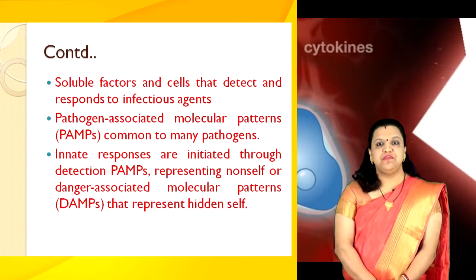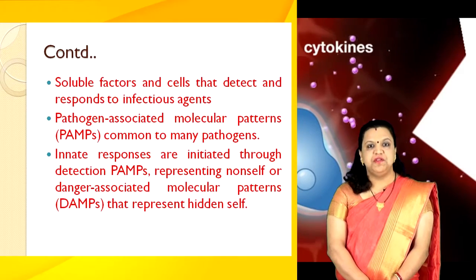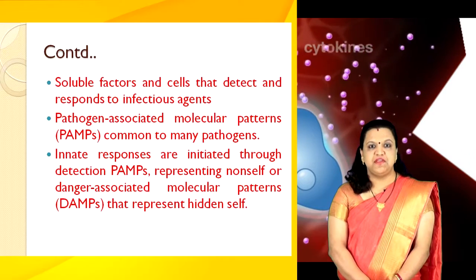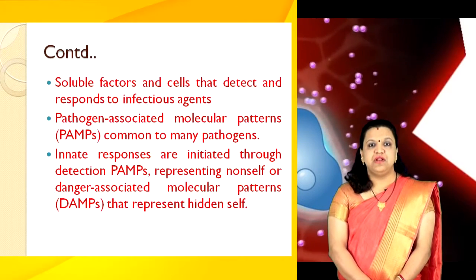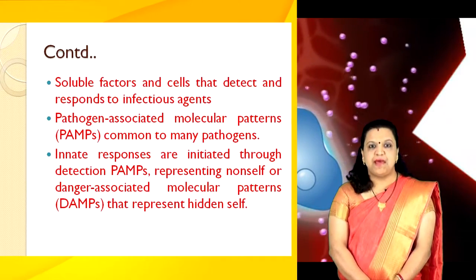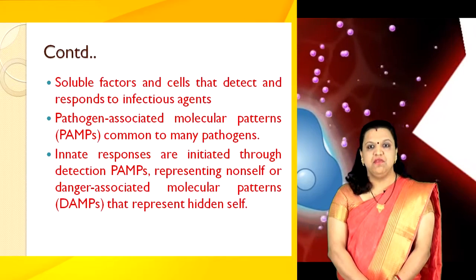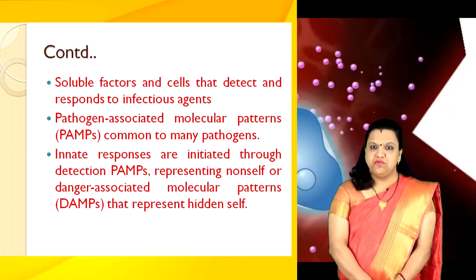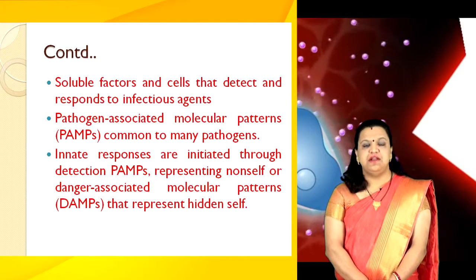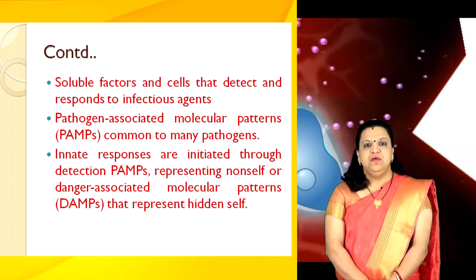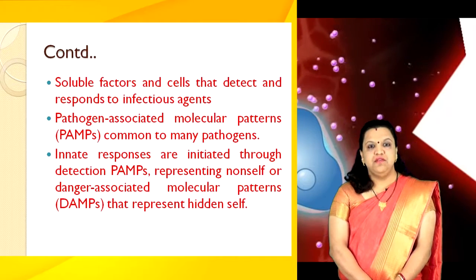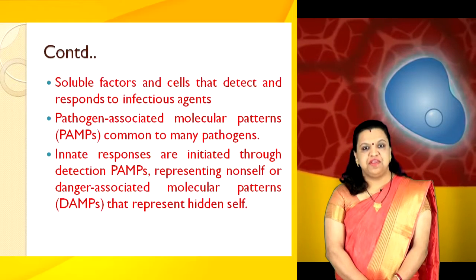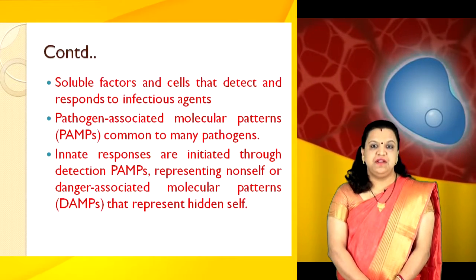The innate immune system also comprises soluble factors and cells that detect and respond to infectious agents through binding to relatively non-specific structures like pathogen-associated molecular patterns, also known as PAMP, that are common to many pathogens. Innate responses are initiated through detection of PAMP representing non-self, or danger-associated molecular patterns, also known as DAMP, that represent the hidden self.